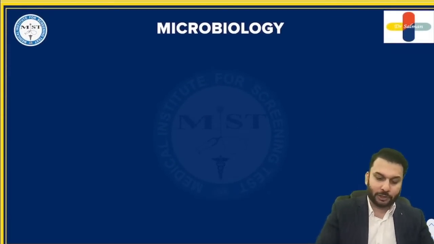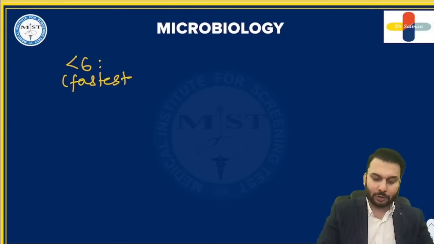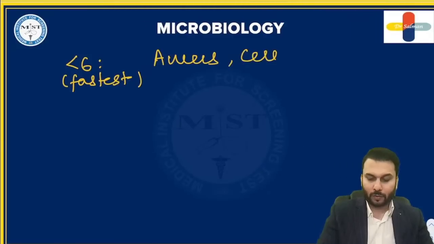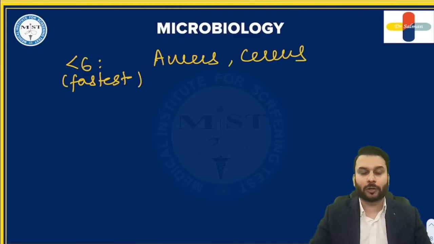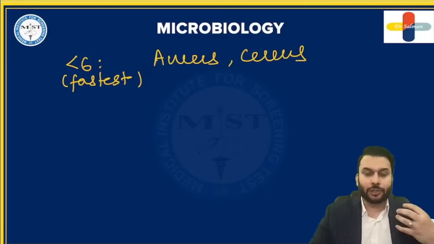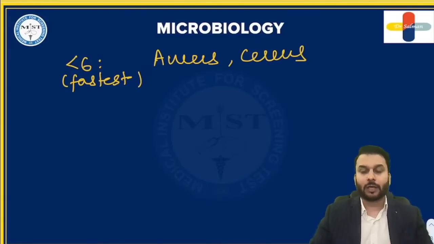If the incubation period is less than 6 hours, that means the fastest food poisonings, then you should remember either the aureus or cereus. Even in my class, I tell you this. When we talk about fast cars, the movie that comes into our mind is Fast and Furious.